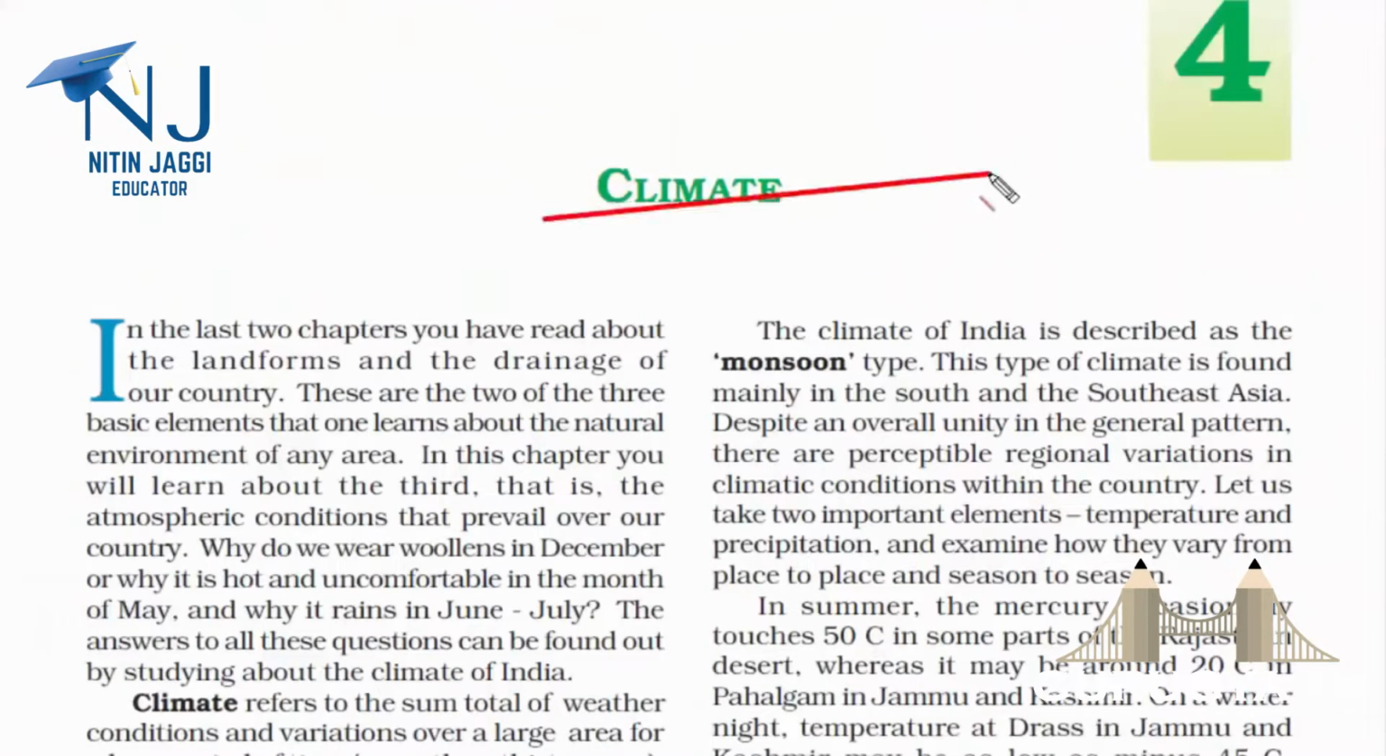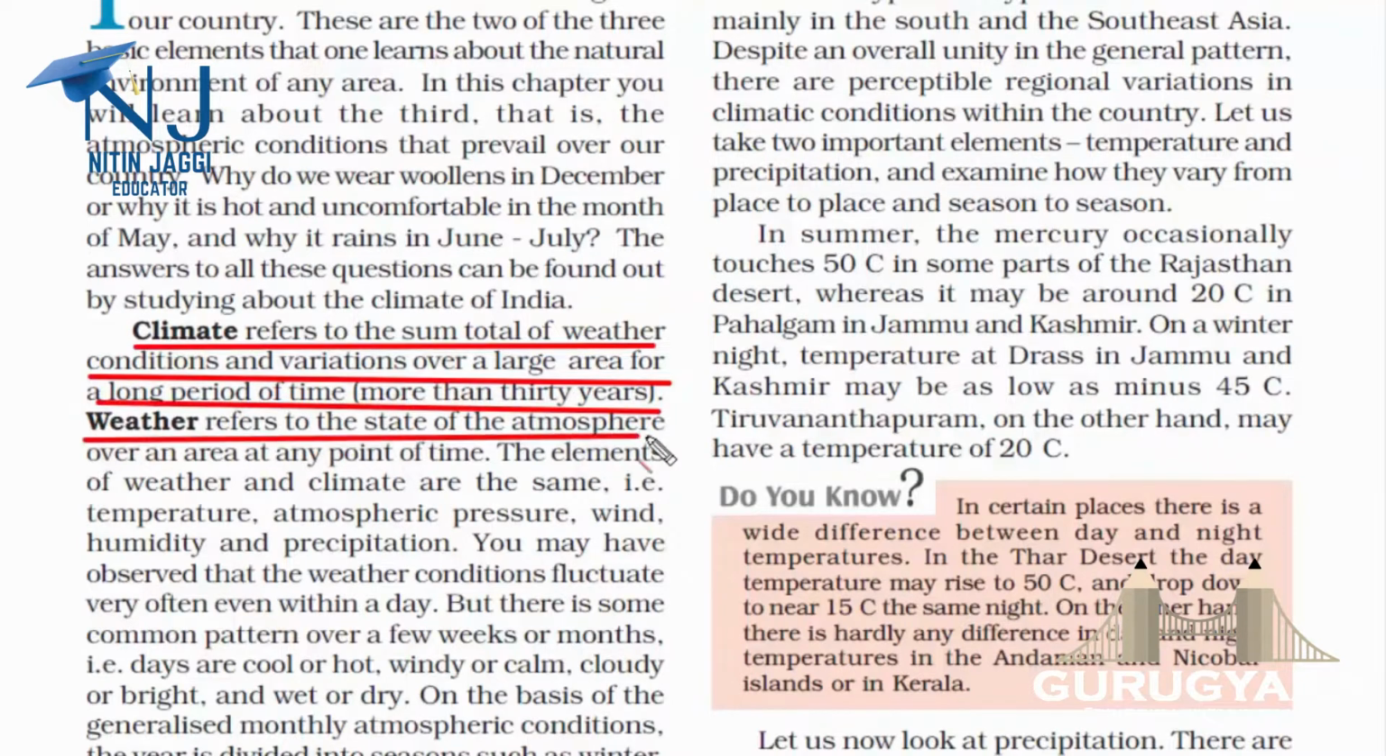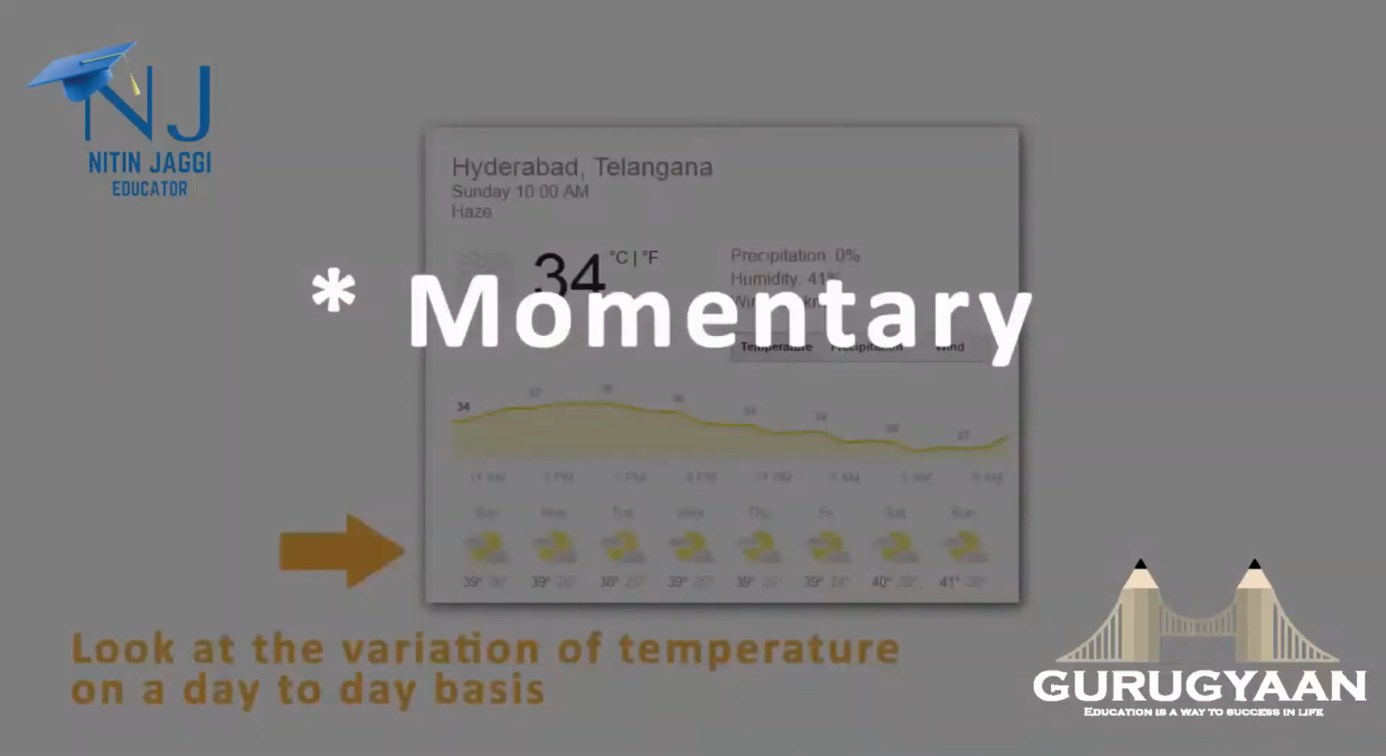Chapter 4, Climate. In this chapter, we will read about the weather condition of a country. You will always hear these two words, climate and weather. Usually these two words are used in the same context, but the meanings are slightly different. In simple terms, weather is momentary.